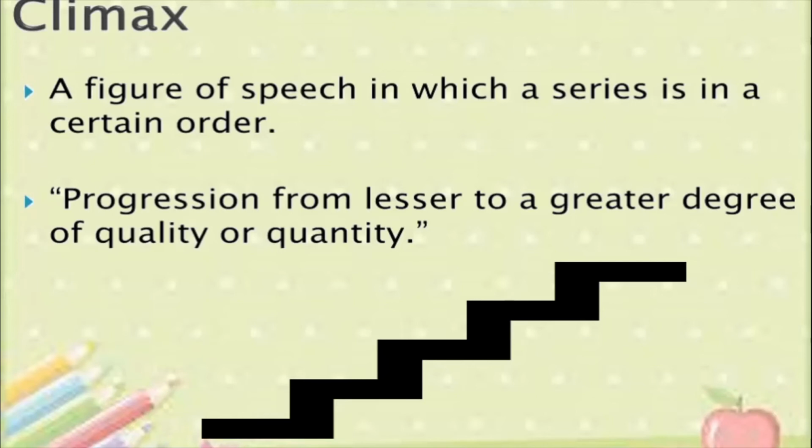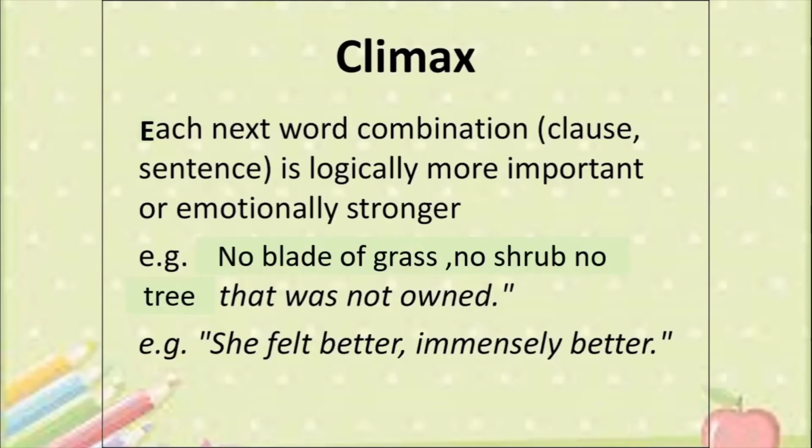So when the ideas are arranged in the ascending order of importance, you say that that particular figure of speech is climax. Okay? See, each next word combination in a sentence, whether it is a clause, is logically more important or emotionally stronger. So that is an example of climax.